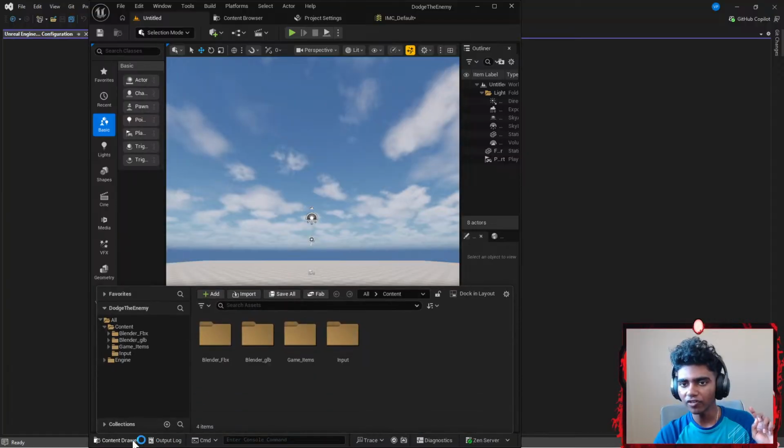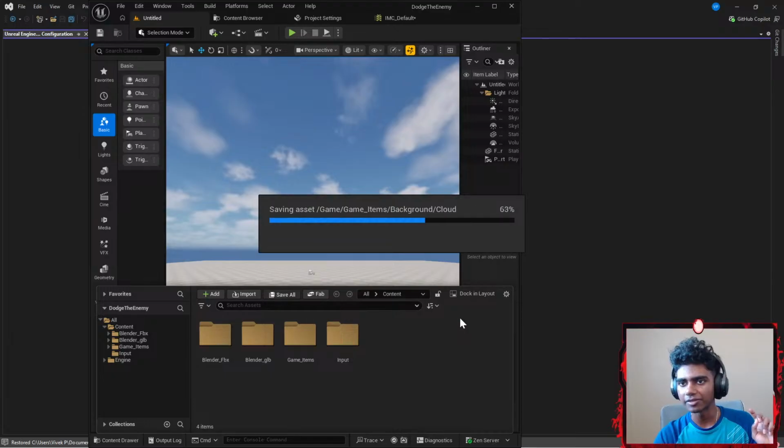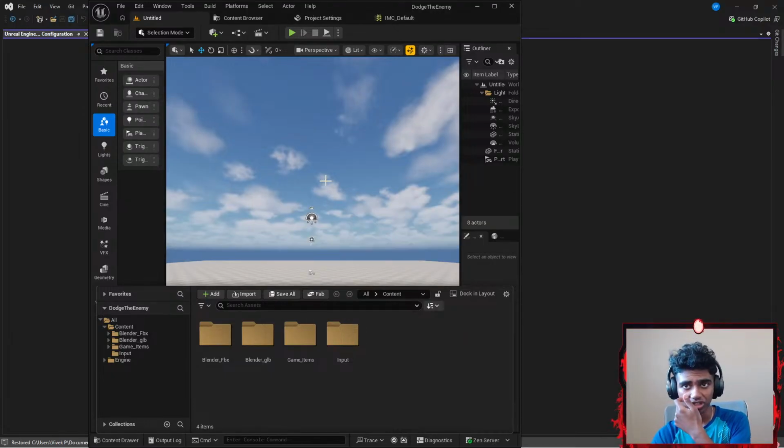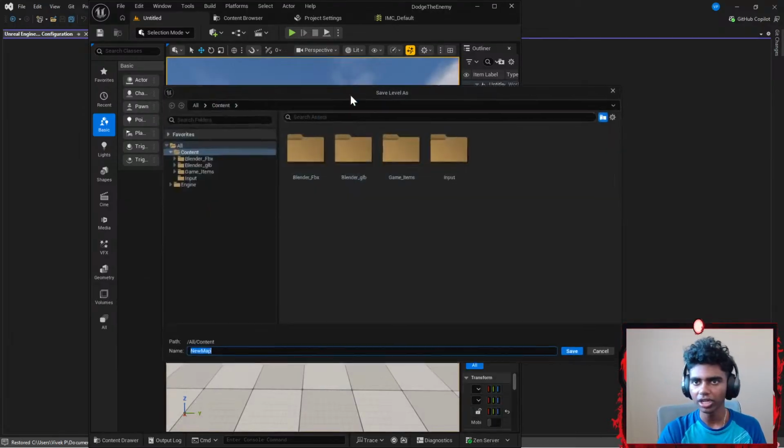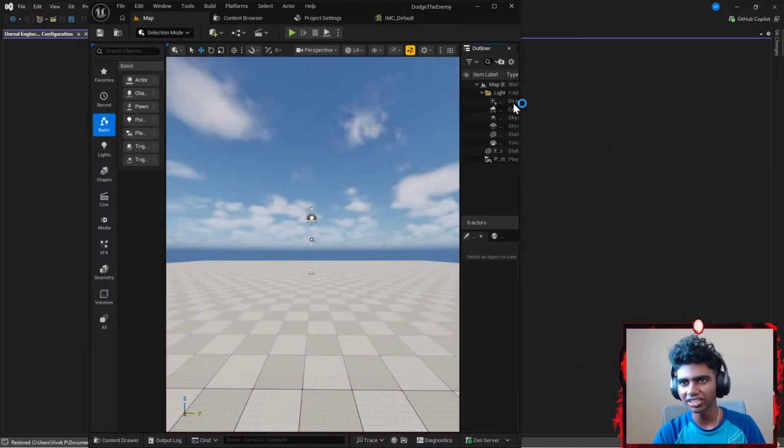Okay, that's it. Now, before I really close my editor, I'm gonna hit save all, because there are so many countless times that I did not really save my stuff. I gotta make sure to save them all. And then I'm gonna hit Control S to save the code. This is gonna be called something like map. Let's go ahead and call this something like map. I think I spelled it wrong. There. And I'm gonna save it in my content. Yeah, I think content might be good.